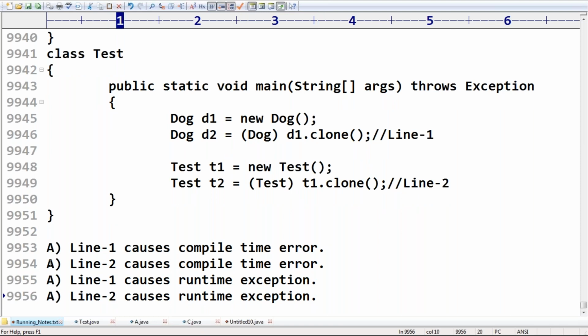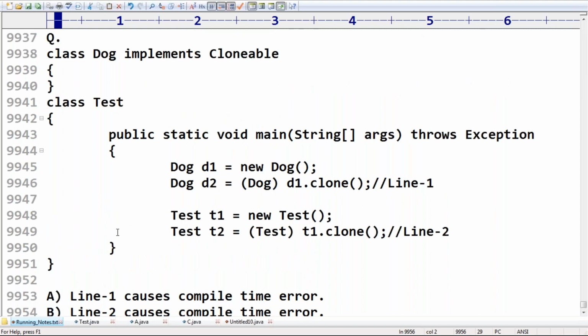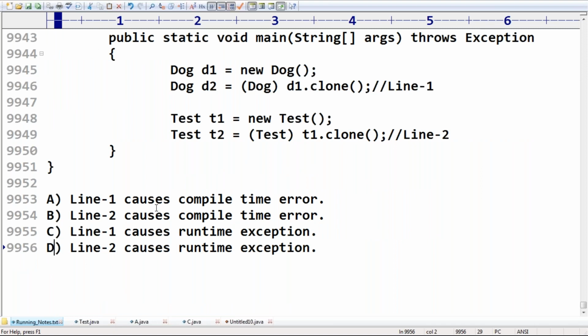Like that, four options are there. Among these options, which one is valid and which is invalid? The most dangerous question. Take very special care about this one. Anyone, can you please tell which may be the answer in this case?